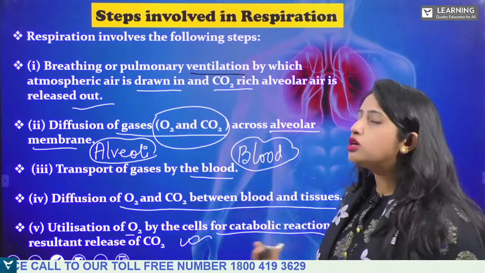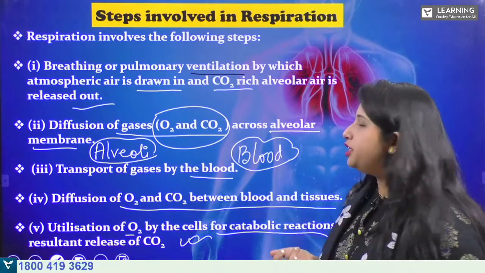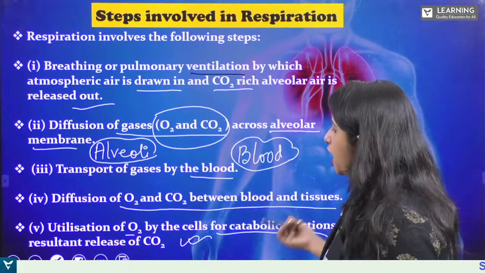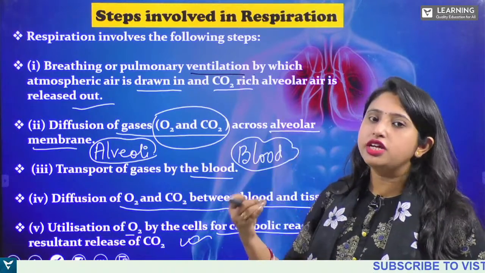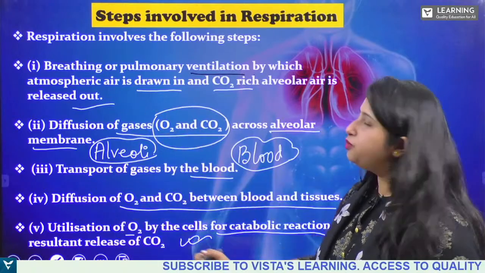This oxygen is being used by the cells for what? For the various catabolic reactions. And the resultant carbon dioxide is being released.